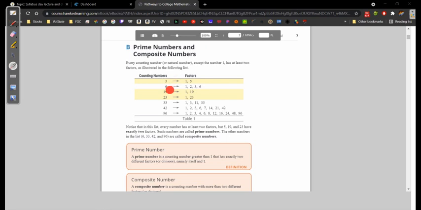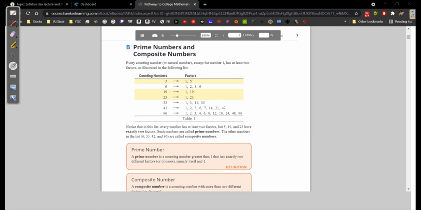Anyways, so check it out. All these have at least 2 numbers that equal that number, right? So for instance, let's look at 33, right? It's 1 times 33 and 3 times 11. Okay, so 3 times 11 is equal to 33, and 1 times 33 is equal to 33, right?